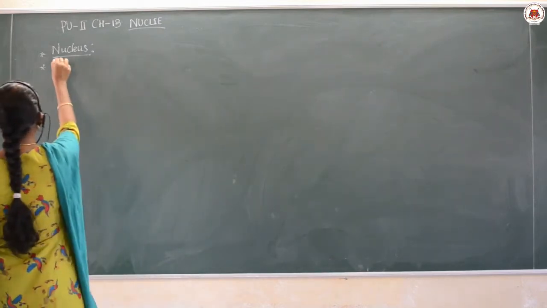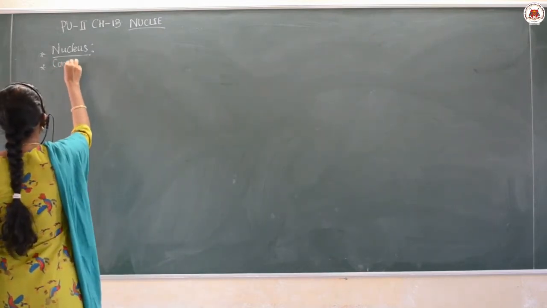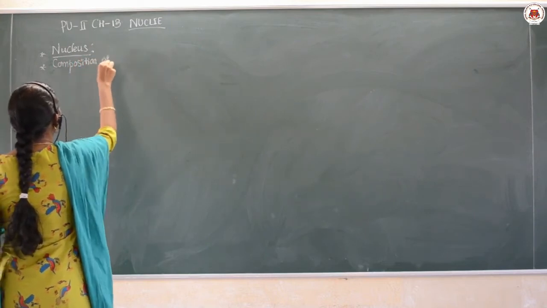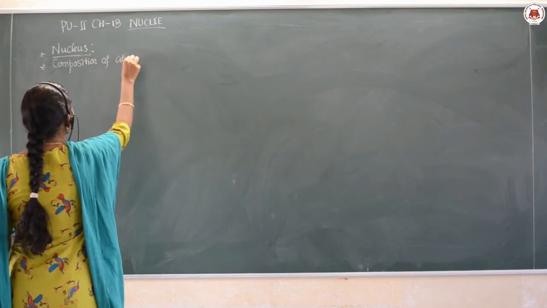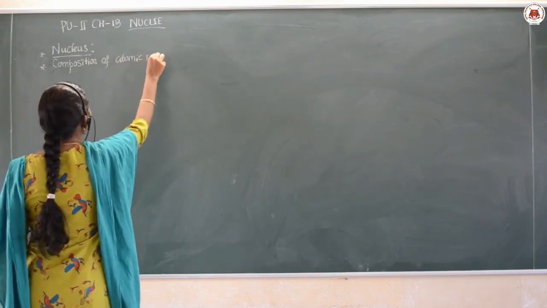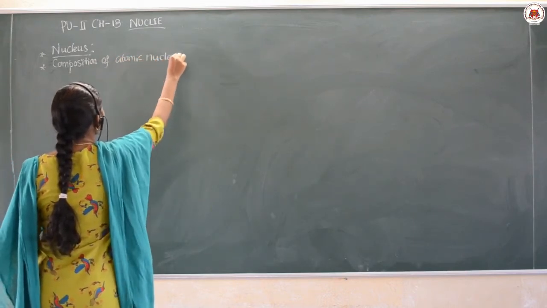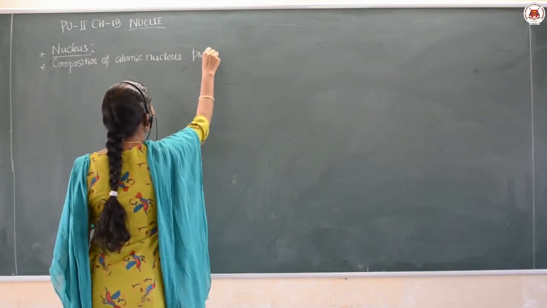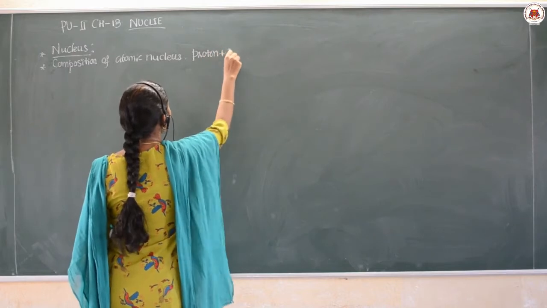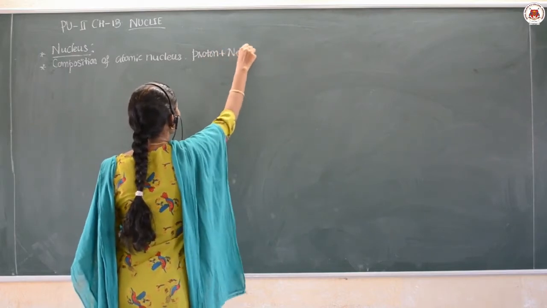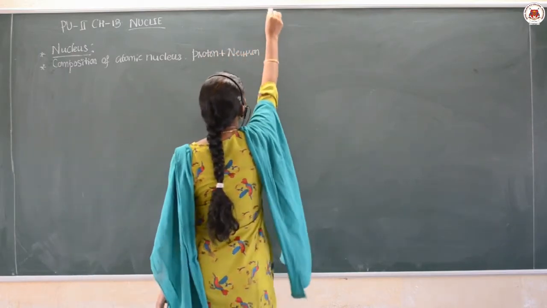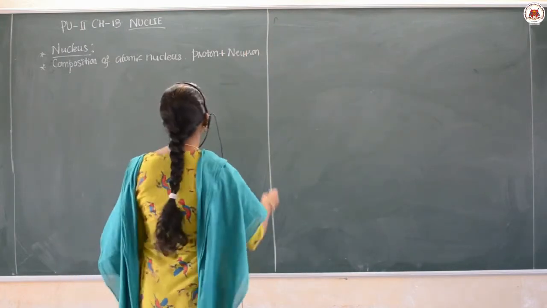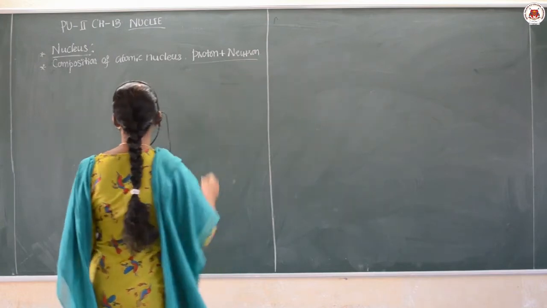The composition of the atomic nucleus is proton and neutron, the sum of proton and neutron. So this will give us the nucleus.